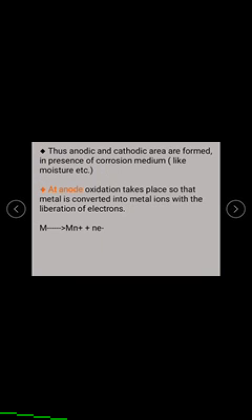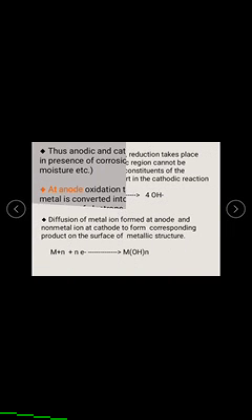Thus anodic and cathodic areas are formed in the presence of a corrosive medium. At the anode, oxidation takes place so that the metal is converted into metal ions with the liberation of electrons. For example, M gives M^n+ plus n electrons. This is the oxidation reaction.